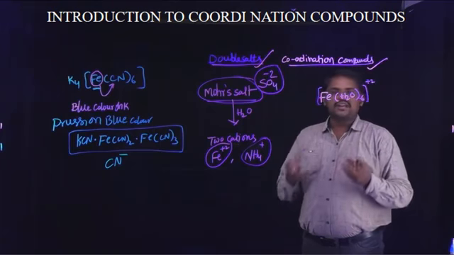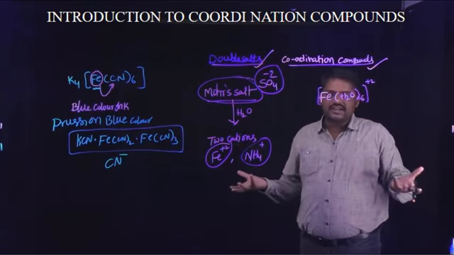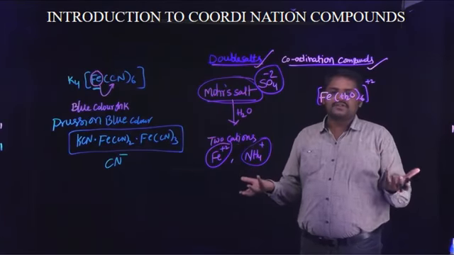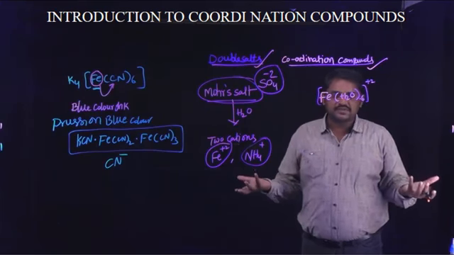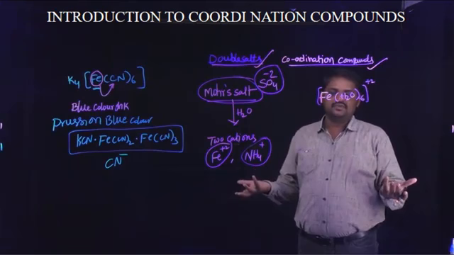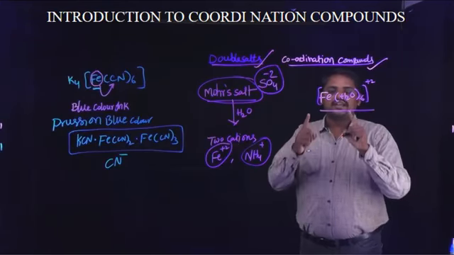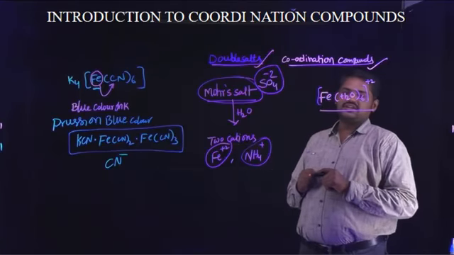When this compound reacts with water, it does not dissociate, meaning it does not produce different types of cations. This type of compound is known as a coordination compound.